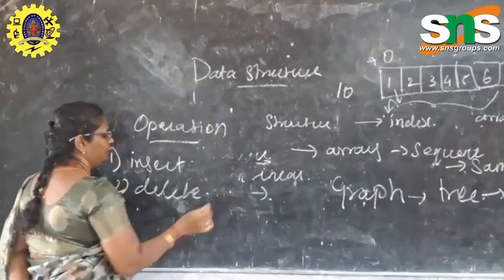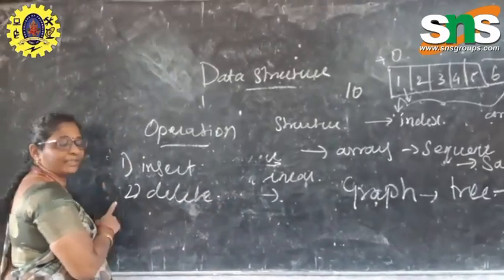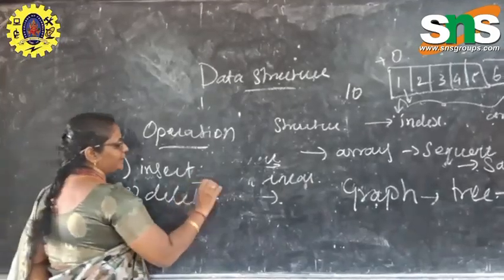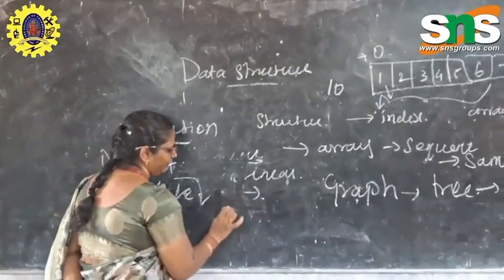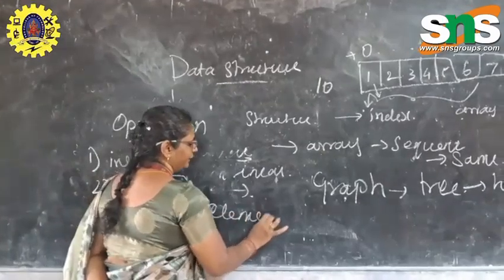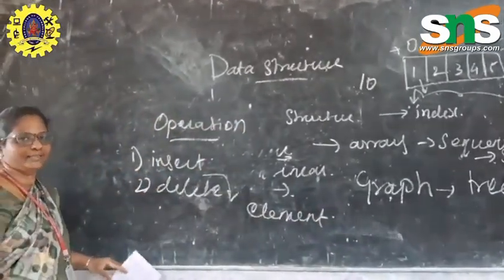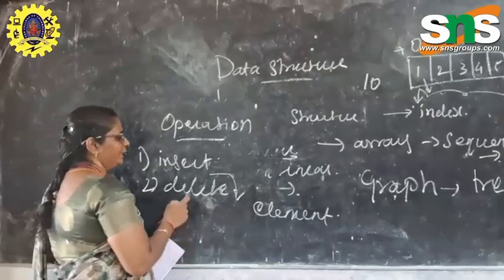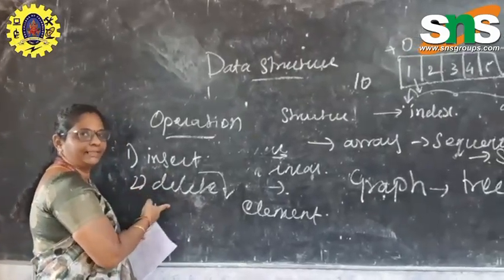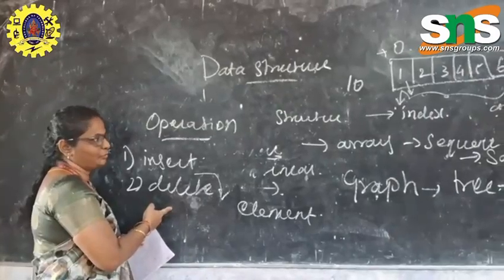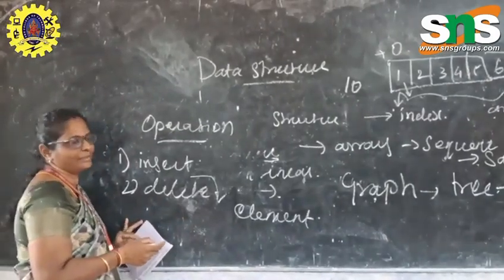These are the most important operations in the array. Insert means we can insert an element anywhere in a list. Later we can discuss lists. In a list we can insert an element, and at the same time we can delete an element. Based on the index value we can insert the elements.